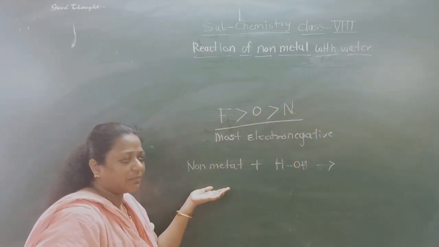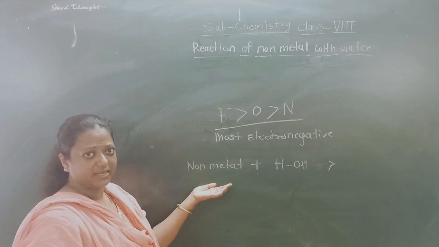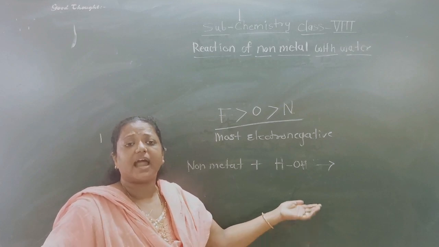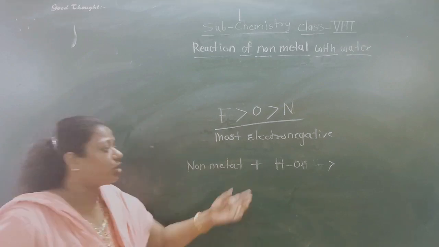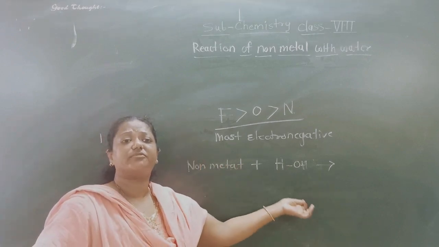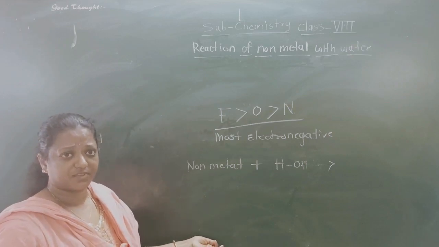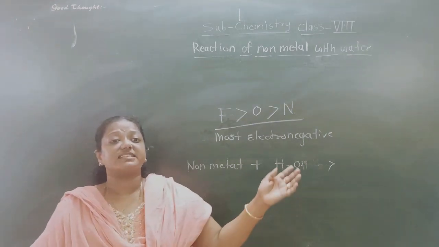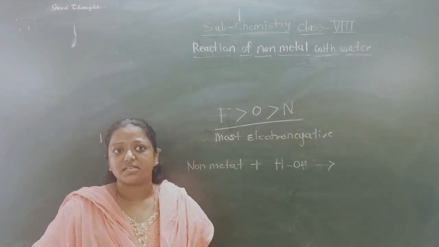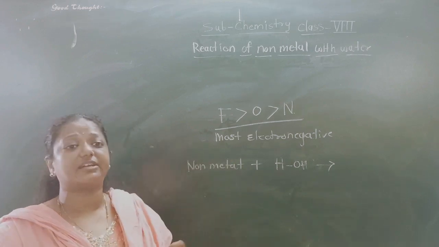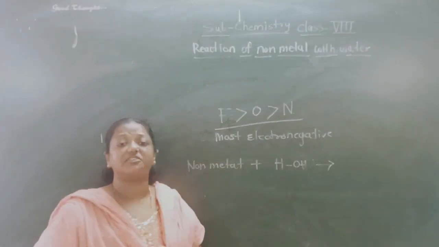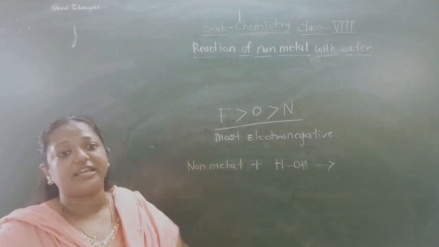If I talk about the non-metal, and if the non-metal tries to react with the hydrogen from the water, then hydrogen will never have an electron to donate to the non-metal. Because what would the non-metal say? Non-metal says, we are the king of electronegativity. We have the capacity and we are dangerous. We are always accepting electrons and becoming stable. So first, the non-metal will try to catch whom? Hydrogen. It will try to catch hydrogen and ask for the electrons.